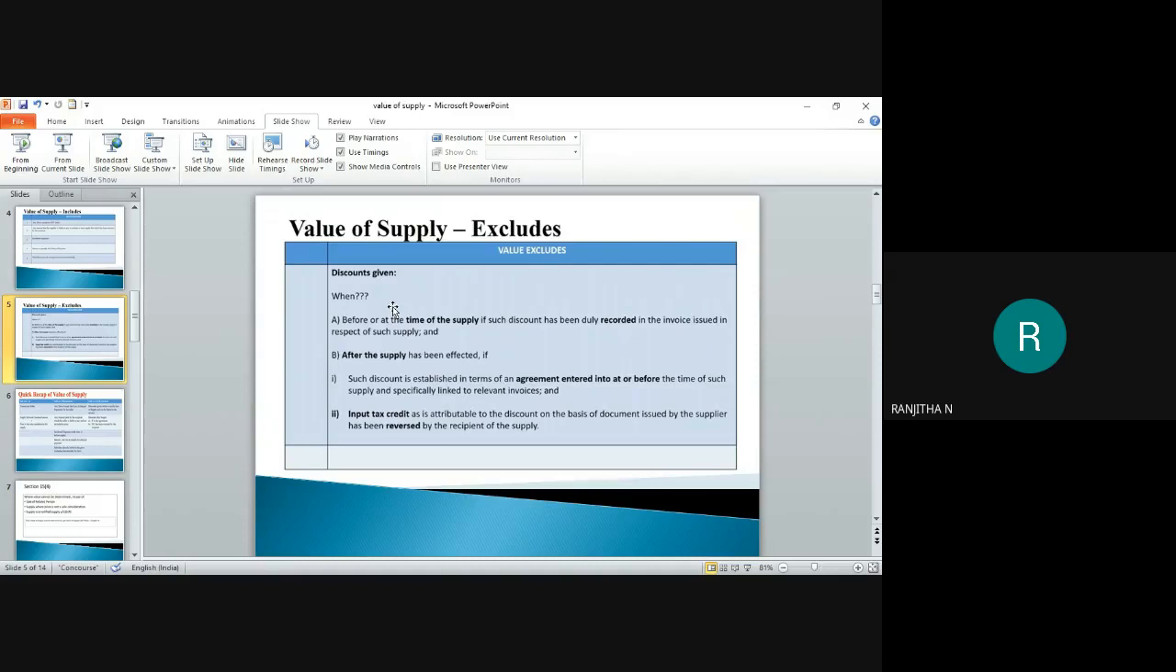Please just remember, if it is before or at the time of supply, please exclude the discount. If the discount is received after the supply, then we have two cases here. One is if there is an agreement entered into at or before the time of the supply, then please exclude it. And if you find any input tax credit reversed by the recipient of the supply, in such a case also you have to exclude the discount.